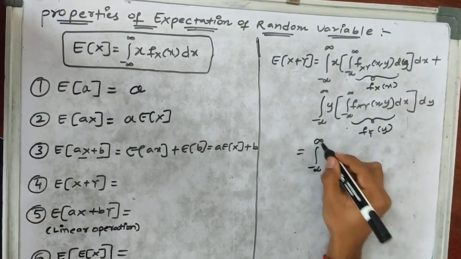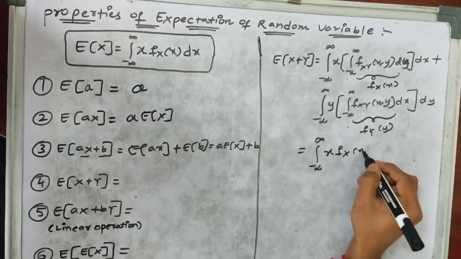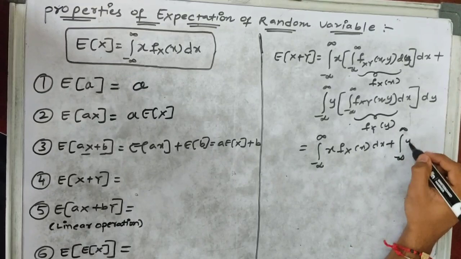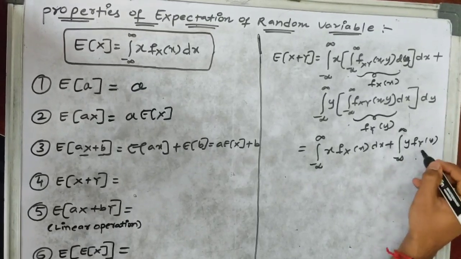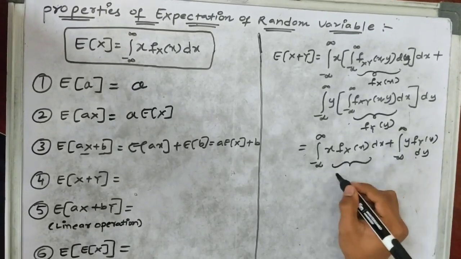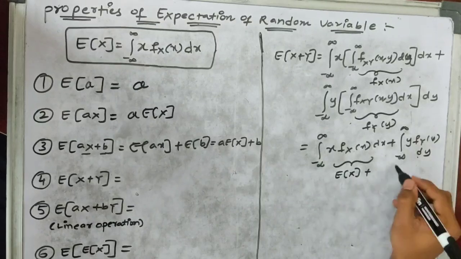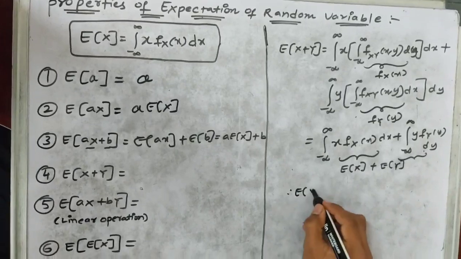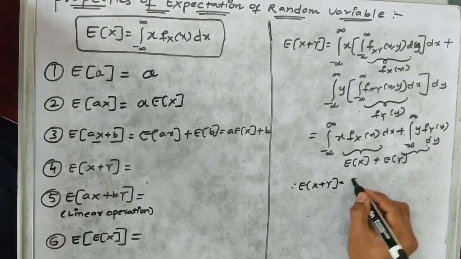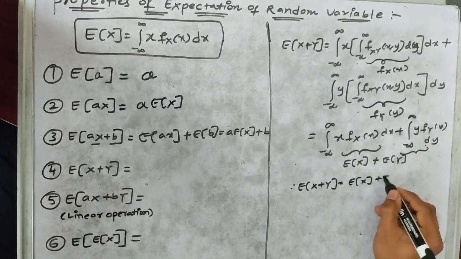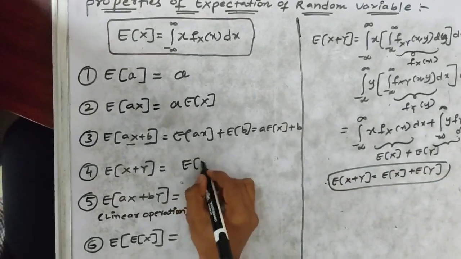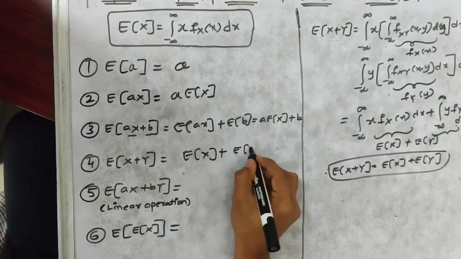If we modify this, we'll get the integral of x times fX(x) dx plus the integral of y times fY(y) dy. This is the formula for the expectation of X, and this is the formula for the expectation of Y. So finally, the expectation of X plus Y can be written as the expectation of X plus the expectation of Y. This is the proof for this one.